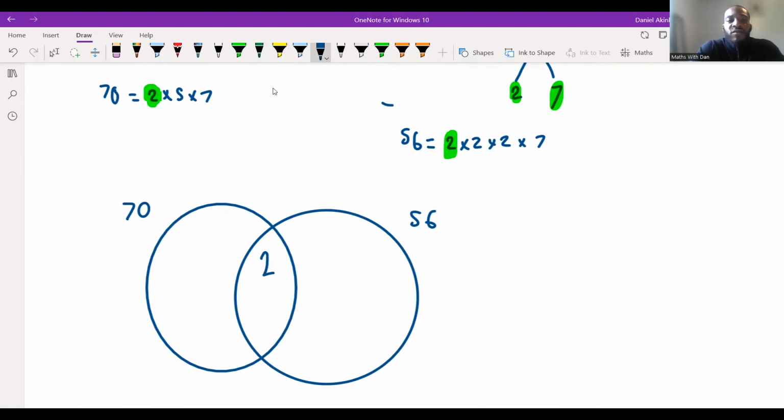Now, are there any other numbers that are in common? Yes. If I look across, I can see a 7 here, right? So I can put a 7 here as well. These 2 7s are in common, so I'm going to put a 7 here. And that's the overlap, isn't it? Yeah, thank you very much, Ryan. Now, there are no other numbers in common, so the other values of the factor will have to go on the outer part of the circle. So this 5 would go here, and then these 2 2s would go on the outside of 56. So therefore, this is our completed Venn diagram.